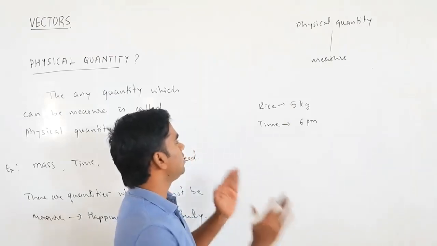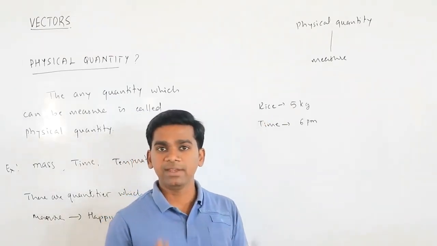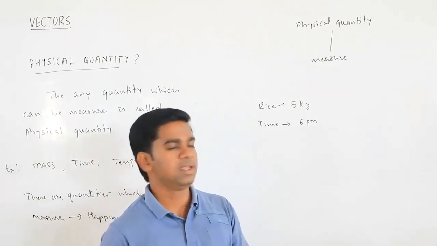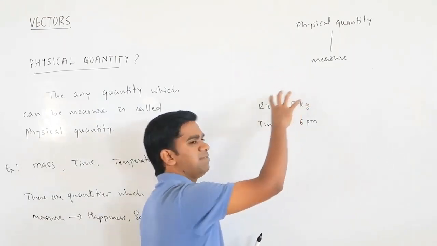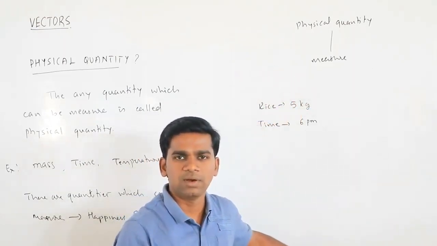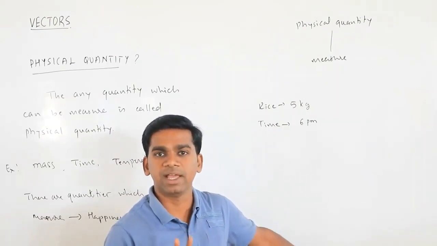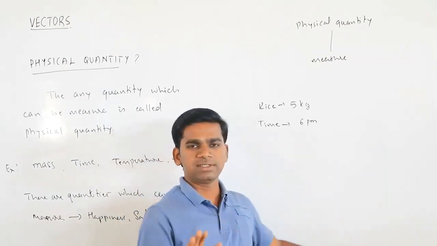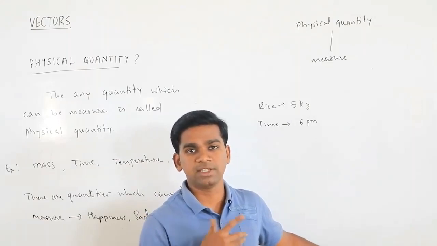Okay. So how much is there? Rice 5 kg is there. That is what we call the magnitude. How much amount, how much quantity we are having. That is the magnitude. Okay. So if I ask you how much quantity of rice is there, you will say 5 kg. I will be happy with that. It is enough. Okay. So if I ask what's the time? Okay, it's 6 p.m. If you say that much, it's enough. There are no more questions from my side to ask you.